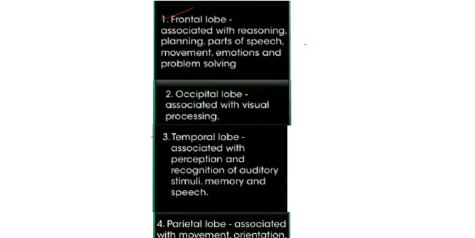First, we have the frontal lobe. The frontal lobe is associated with reasoning. ये आपको याद रखना है. It is associated with planning. It acts as the executive, and handles parts of speech, movement, emotions, and problem solving. These actions are controlled by the frontal lobe of the forebrain.